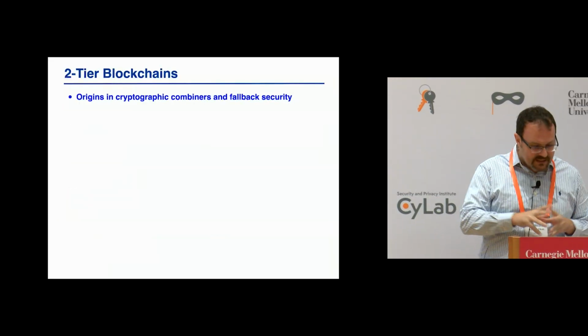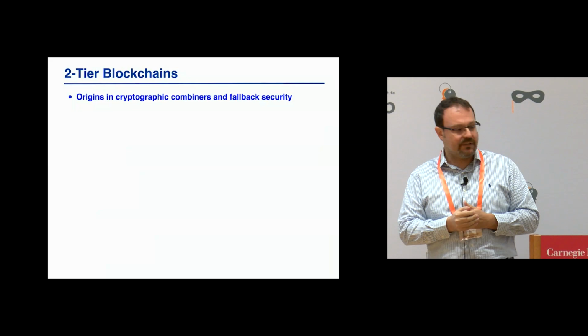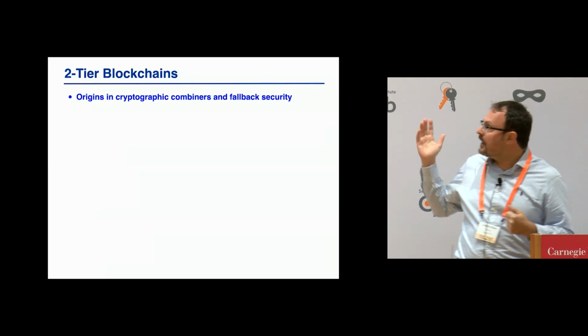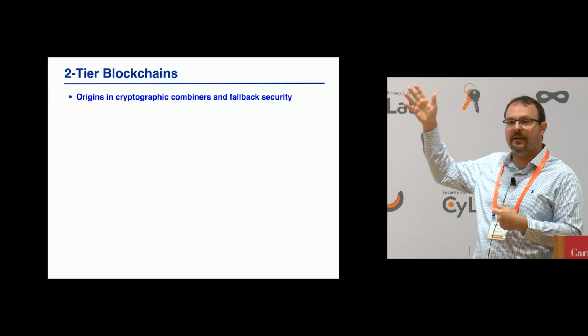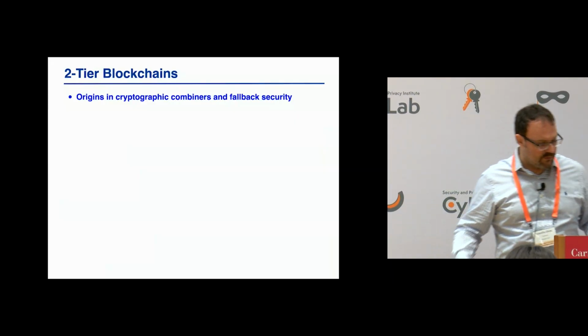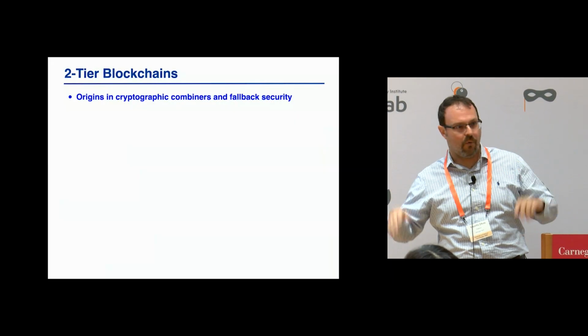So let me tell you quickly what is known, what the origins of this kind of two-tier blockchain are. To cryptographers, that's not new. We've had fallback security, and we've looked at cryptographic combiners for quite a while.